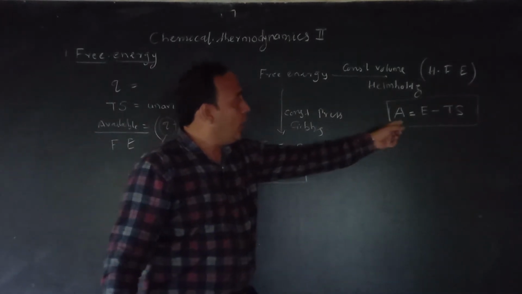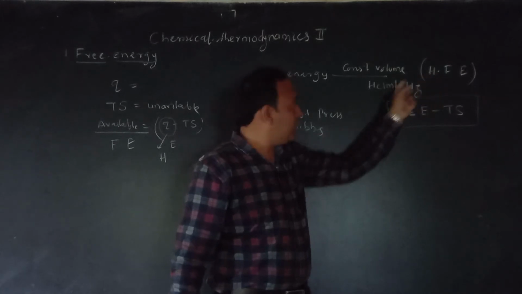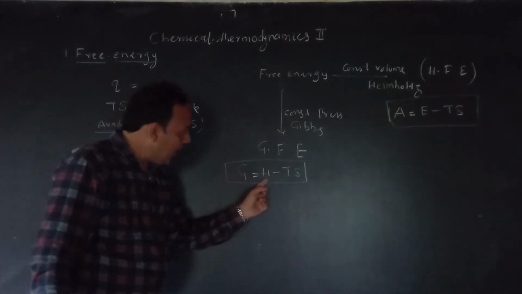Now A is equal to E minus Ts. This is your Helmholtz free energy, and G is equal to H minus Ts.